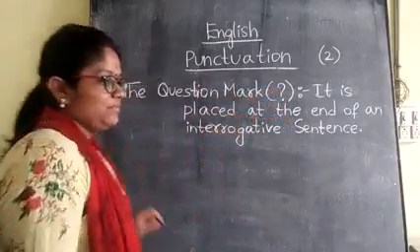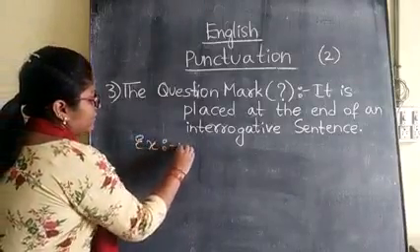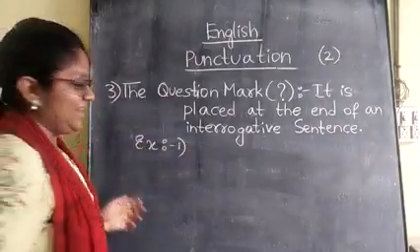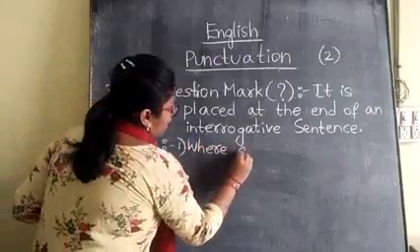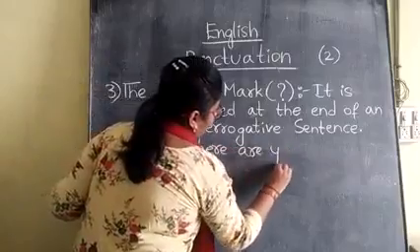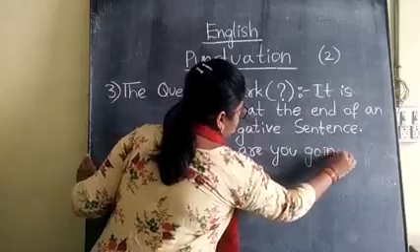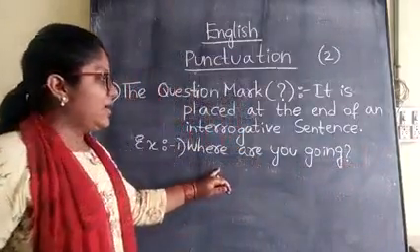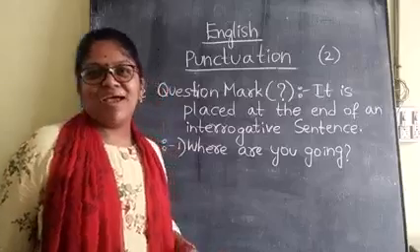For example, write down, children. First one: Where are you going? I have given the interrogative sentence at the end of that question mark.